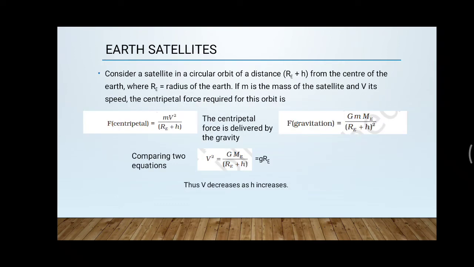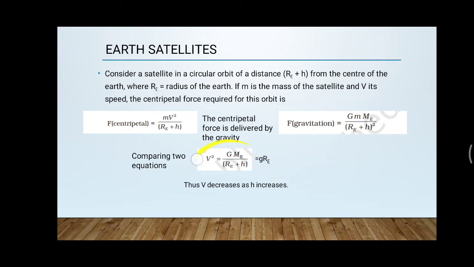Comparing these two equations, you get the v square value as GMe divided by RE plus h. That will be equal to g into RE if h is comparatively small. If the h value is comparatively small, then v square is equal to g into RE.